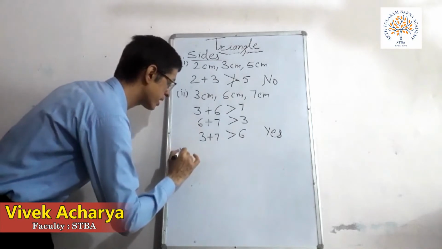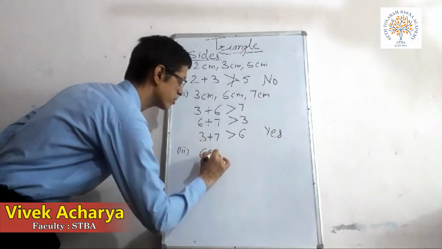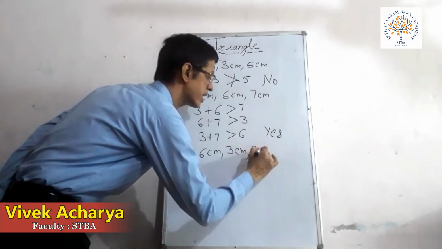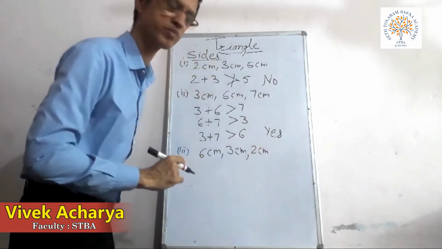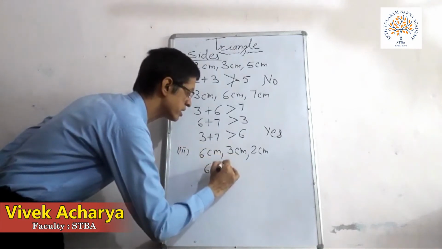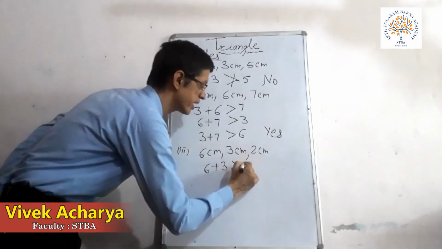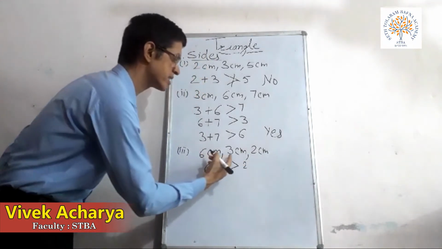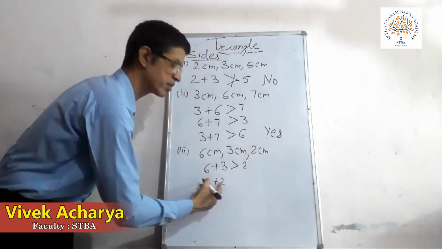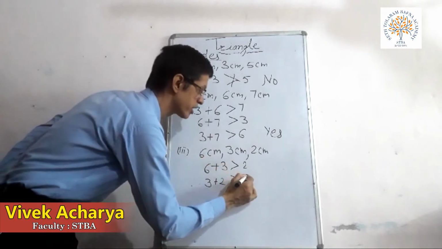Now another example I can give. I am taking a side of 6 centimeter, the second is 3 centimeter and the third side is 2 centimeter. Now children, if I add first and second, 6 plus 3 becomes 9, and that is greater than the third side 2. If I add second and third, 3 plus 2, it becomes 5, but it is not greater than the side 6 centimeter.